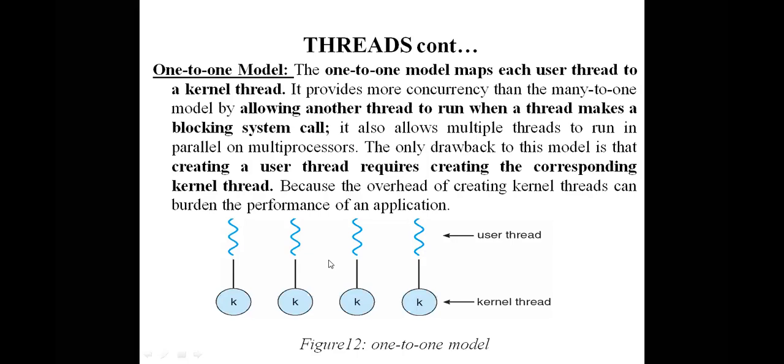Why? Because those 3 are allocated to the different kernel threads, right? Then the problem is solved. Then what is the need for going for another model? So here also there is a disadvantage. For every user level thread, we need to create a kernel level thread. For every thread, we need to create a kernel level thread, right? Because of that reason, it is very costly,